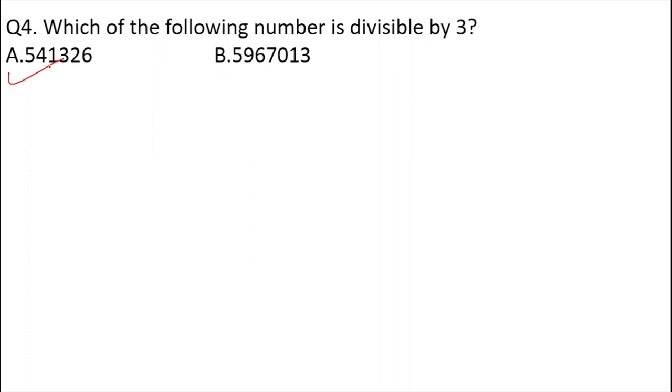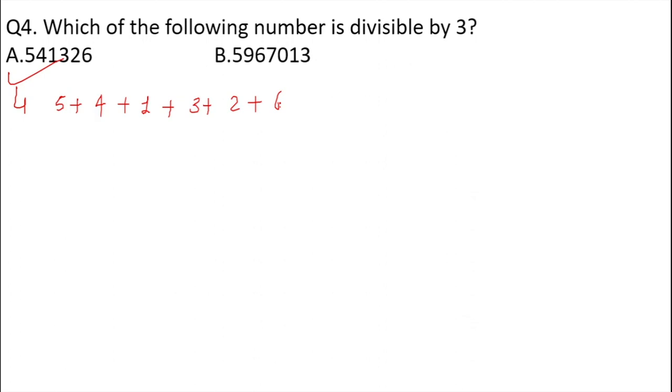To do that, what we simply do is we check the summation, that is 5 plus 4 plus 1 plus 3 plus 2 plus 6.